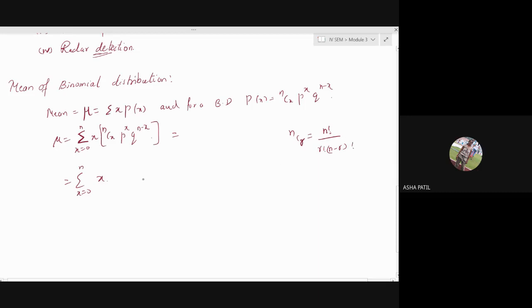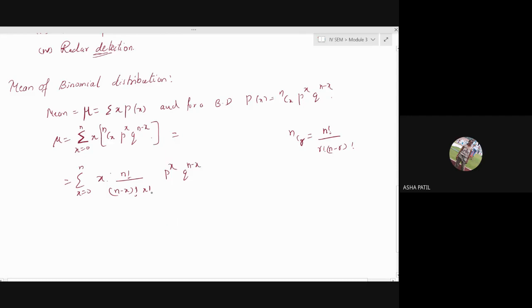This is your nCr formula. So for nCx we'll get n factorial divided by n minus x factorial into x factorial. P raised to x, q raised to n minus x we will keep as it is.